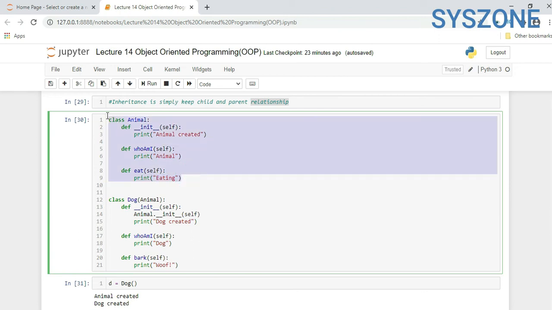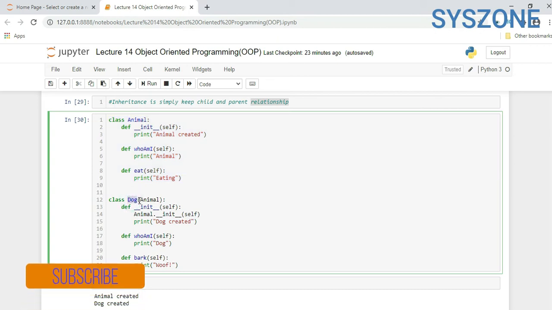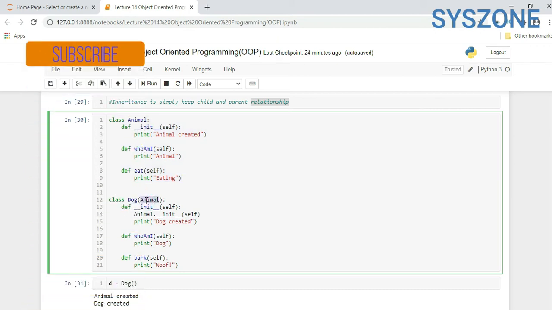Now I will inherit this class. I created another class named Dog. For inheriting in Python you have to use this approach: Dog(Animal). Now def __init__(self), and I am referring to the base class.